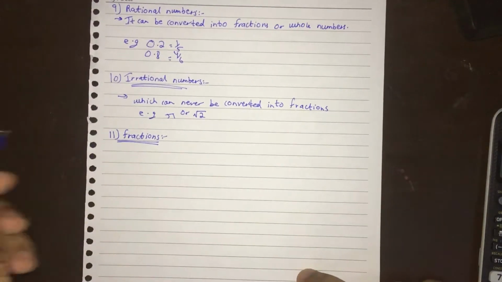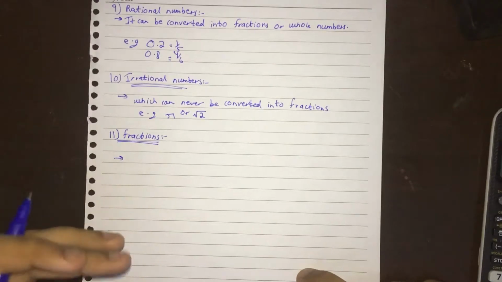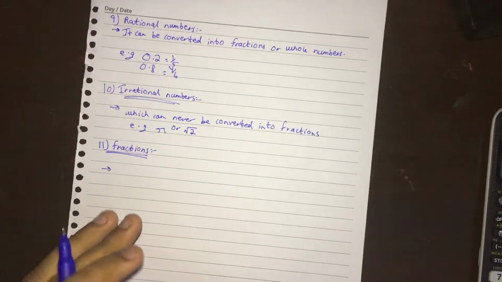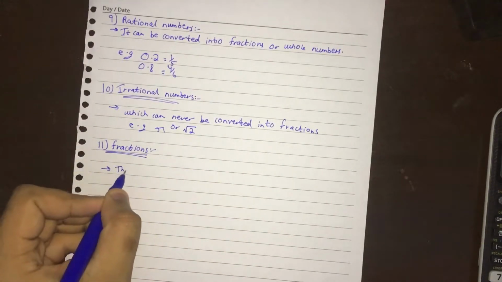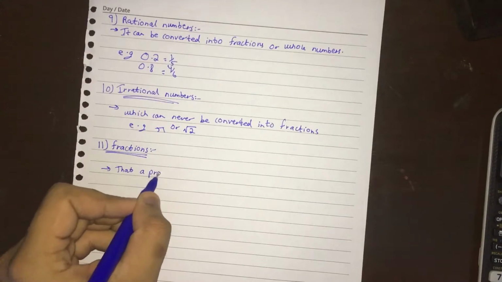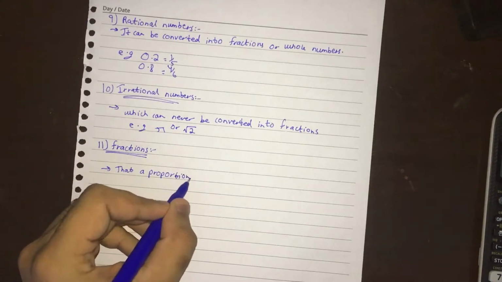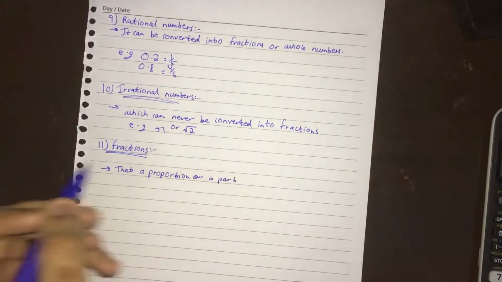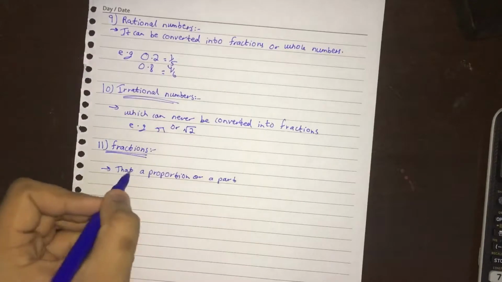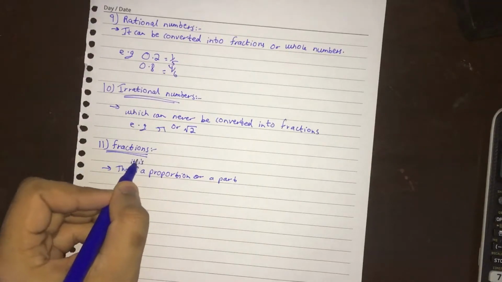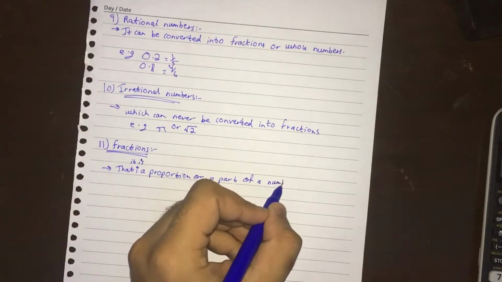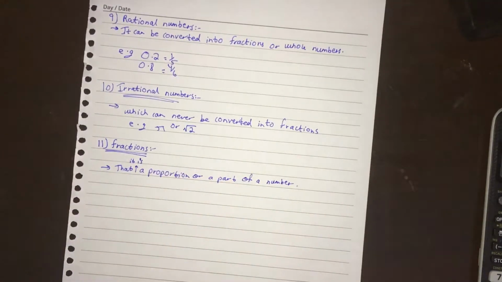So first let's write the first property of a fraction. The first property of a fraction is that it is a proportion or a part of a number.